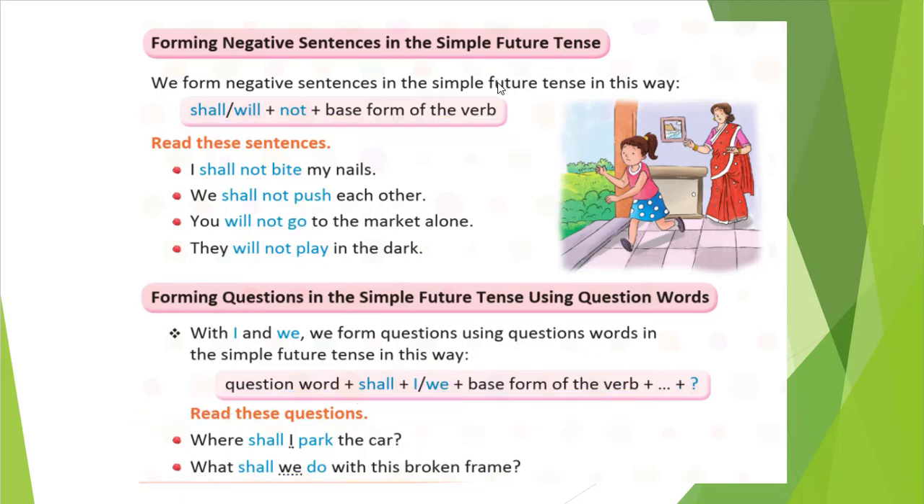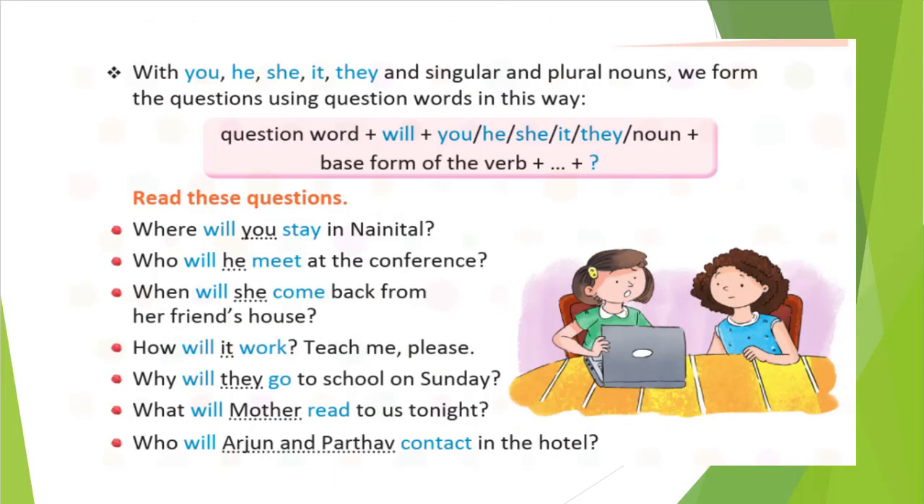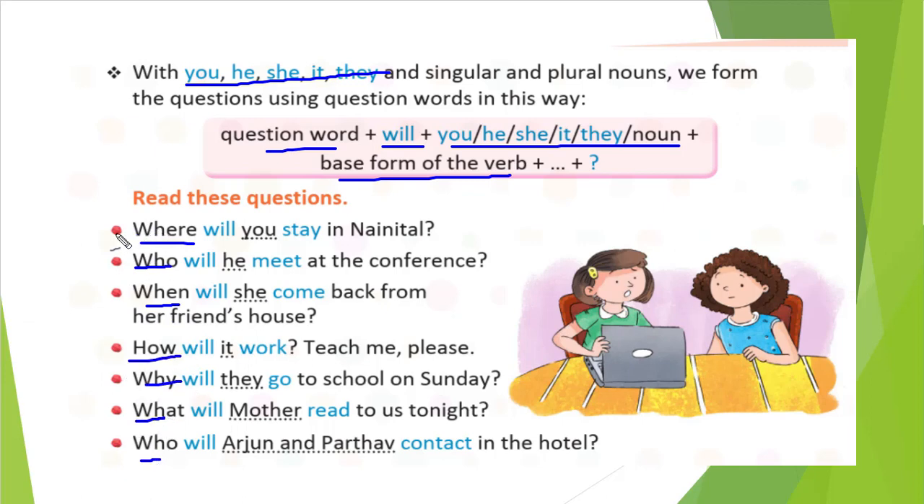Okay, so let's see further. Here you see that was for shall, but what if I want to go for, if I or we is given? That time we have seen, if I or we is given, we use shall. But what if you, he, she, it, they is there? Then we will write a question word, then will, then you, he, she, it, they or a noun, plus the base form of the verb. You notice here where, who, when, how, why, what, those are question words.